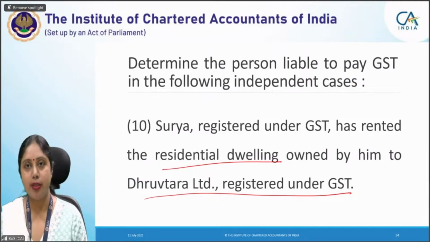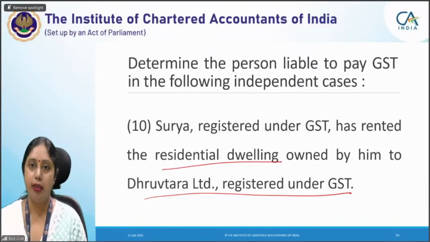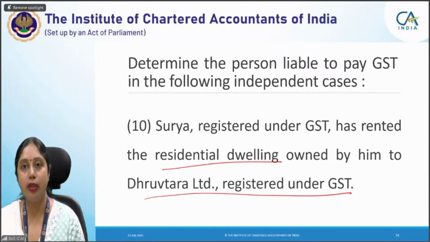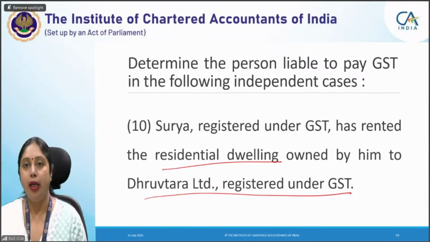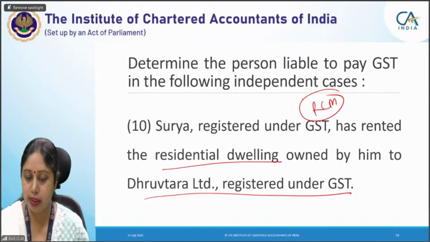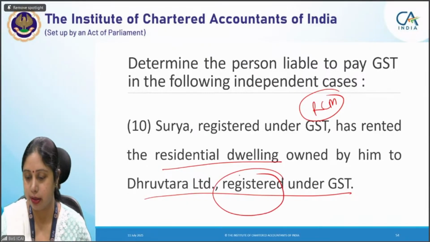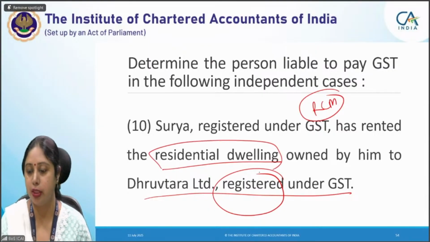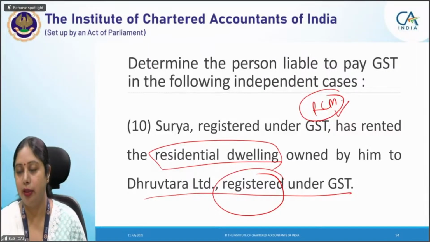Residential dwelling services provided to an unregistered person are exempt. Under the exemptions chapter, you must have done that. Residential dwelling services provided to a registered person are taxable and tax is payable under RCM. So since the services are received by a registered person, services of residential dwelling renting, RCM will apply.